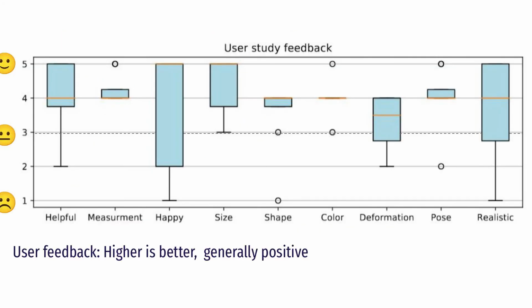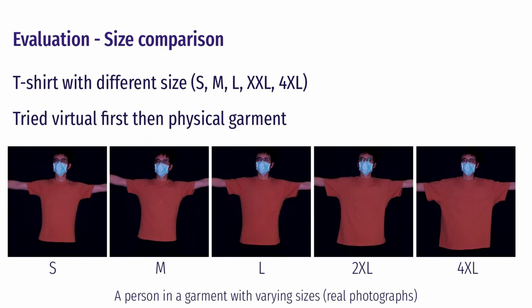The user study feedback is generally positive, with the participants finding the system very useful and providing realistic results. We also asked the participants to test a virtual garment of 5 different sizes and tell us what size they prefer using only our system. After that, they have to try the physical garment, and tell us which one they prefer after they actually put it on.